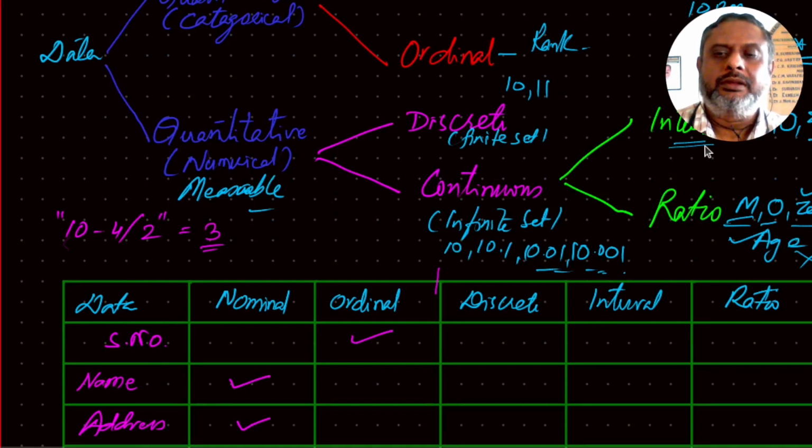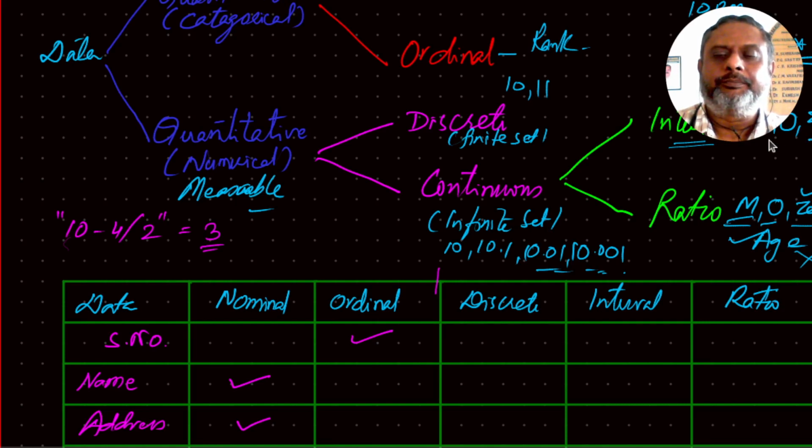Continuous data is measurable and ordered. Does zero have a meaning or not? Addition and subtraction are possible, but we have to see whether multiplication and division are possible. That's where it gets divided into two more, interval and ratio. Interval: zero has no meaning, and both positive and negative values exist.